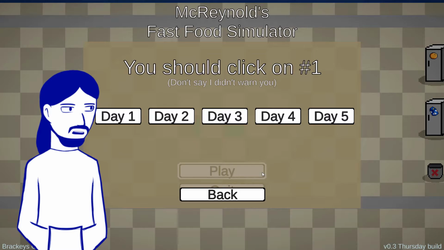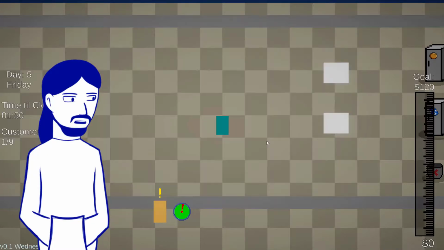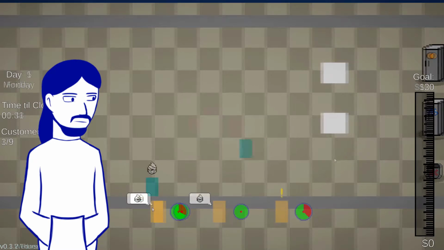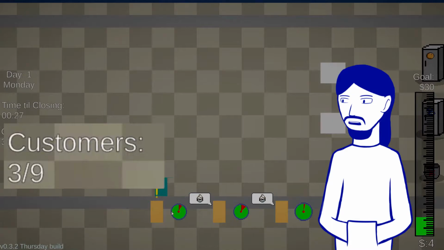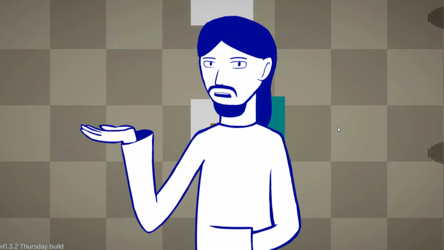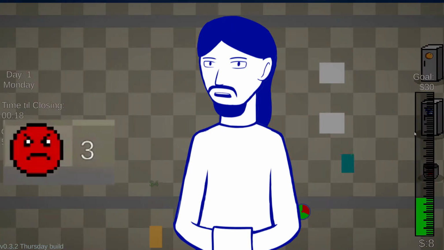I threw together a main menu and figured, you know what? For the sake of the jam, I'll let players start at any level they want. As I was working on the game, I figured I should add the counter that shows the current and max number of customers you can have in the restaurant at a time. And then I was struck by a new idea. I should add the counter that tells you how many customers you satisfied or pissed off.